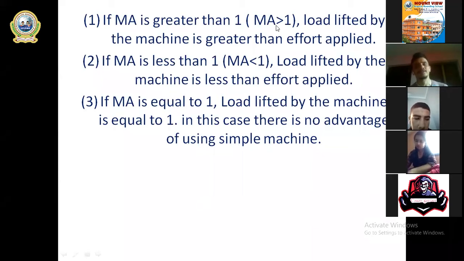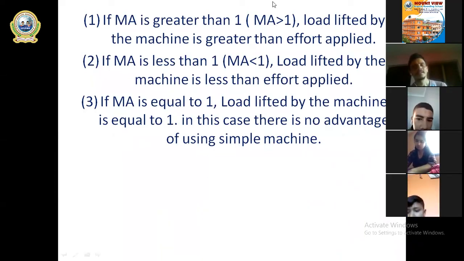Did you get the point? When mechanical advantage is more than 1, if you want to carry, let's say, 1000 Newton load, then you'll have to apply less than 1000 Newton force. No need to apply 1000 Newton force. If the lever or the machine has mechanical advantage more than 1, then by applying less effort, less force, you can lift a heavy load.